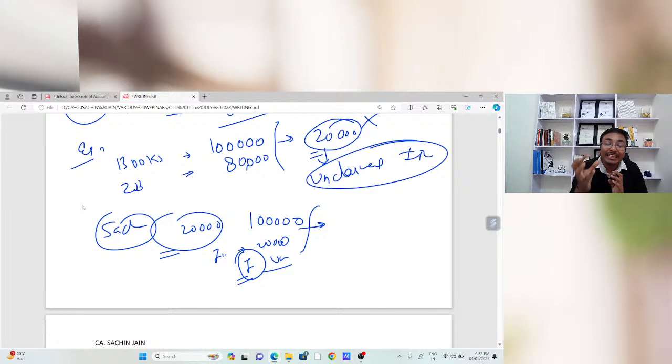Because, sir, the implication of this is that if you do not reconcile your ITC between your books of accounts and 2B, in that case the implication is very huge. The government will say that, sir, you need to reverse your input tax credit because you had claimed excess input tax credit, and you also need to pay interest at the rate of 18%. That is the scenario.